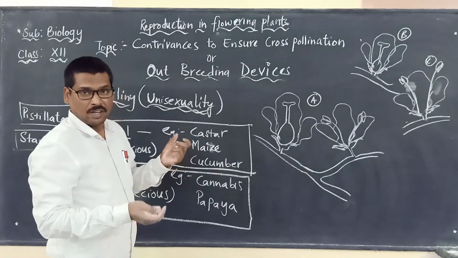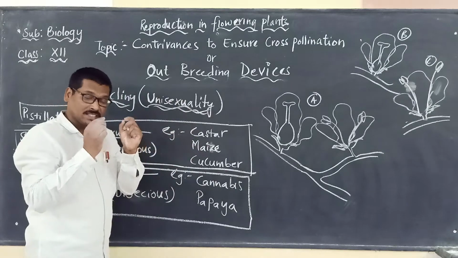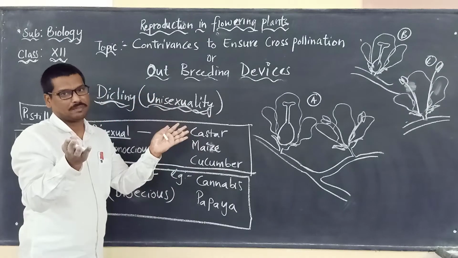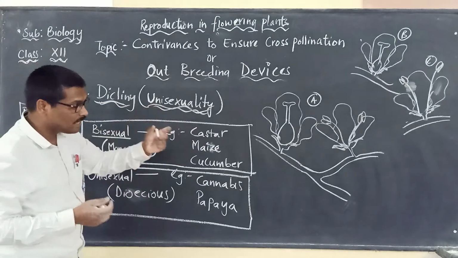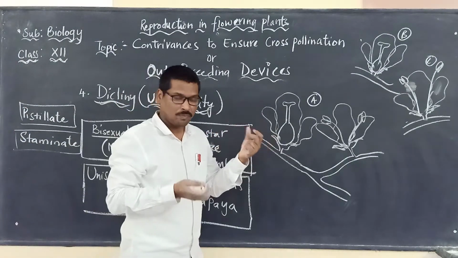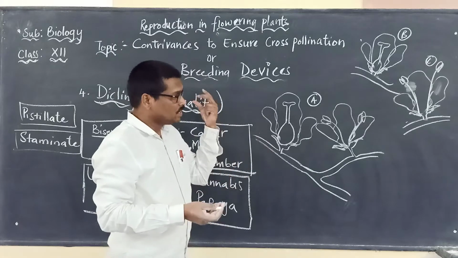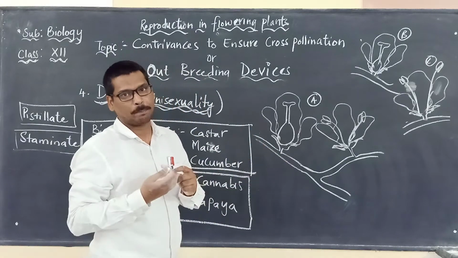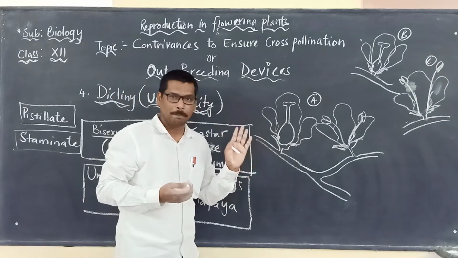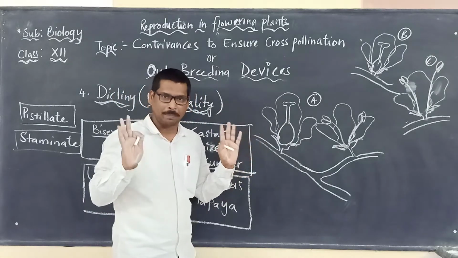When the flowers have the sex organs borne on two different flowers, it is called diclining, unisexuality. So here we are seeing flowers which have the stamen and the carpels. Stamen is the male part, carpel is the female part.